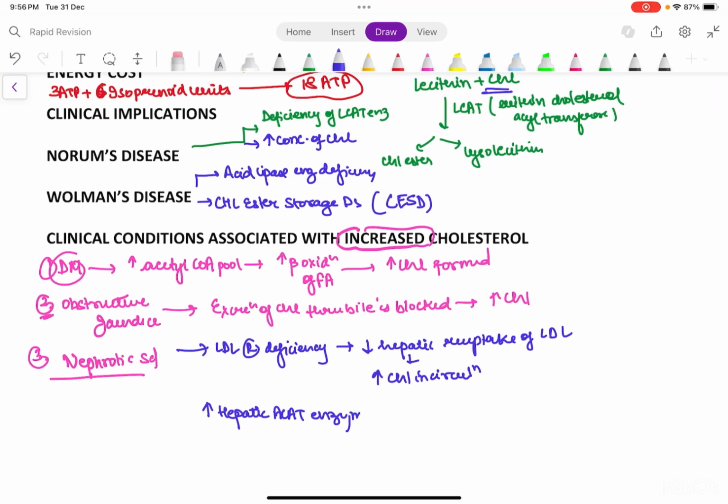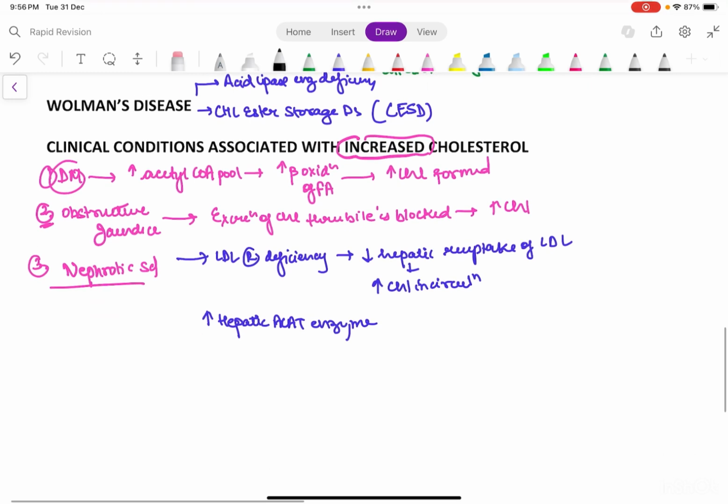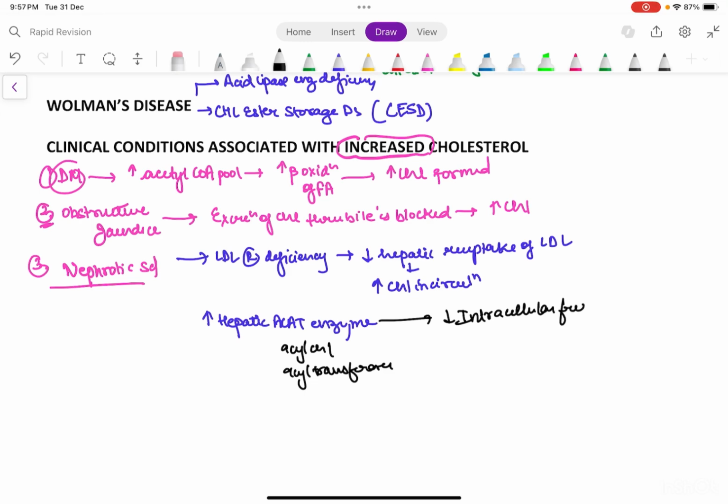So many enzymes, right? This is acyl CoA cholesterol acyl transferase enzyme. It decreases the intracellular free cholesterol, which leads to the activation of HMG CoA reductase.